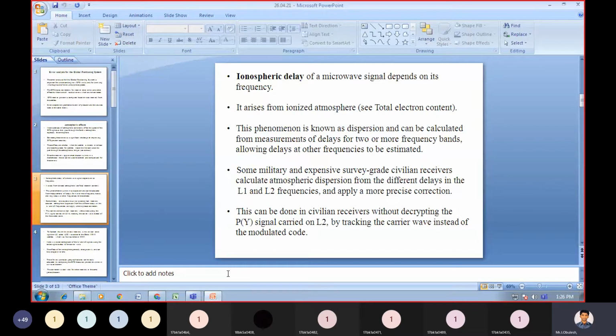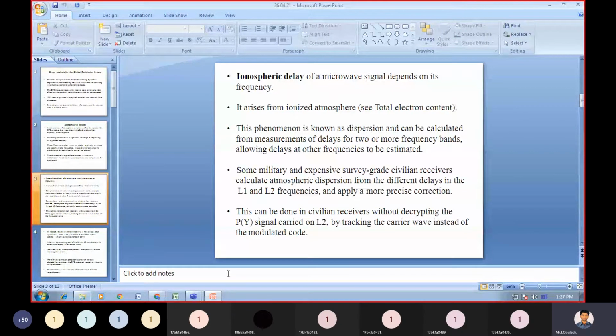The ionospheric delay of a microwave signal depends on its frequency.